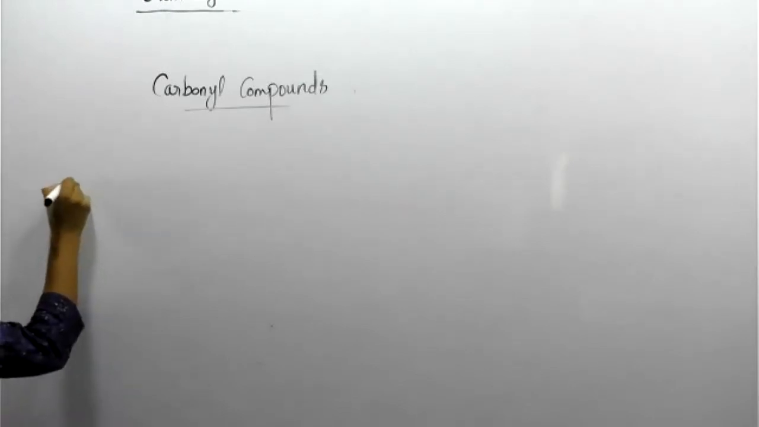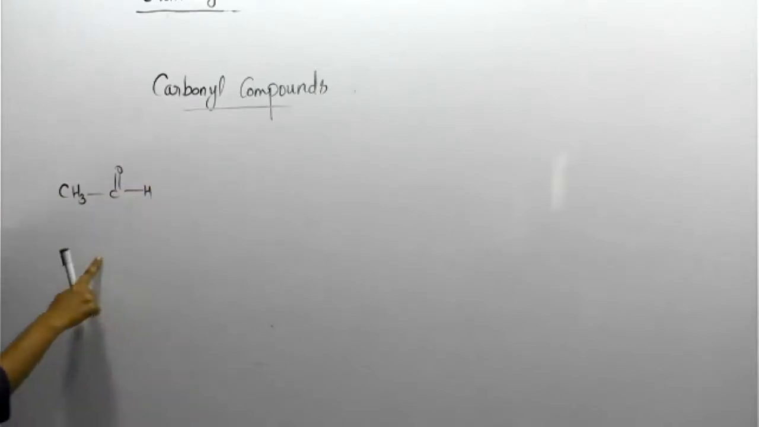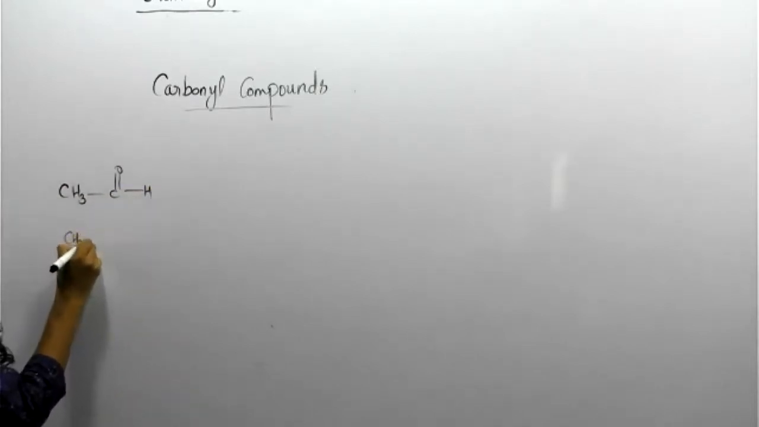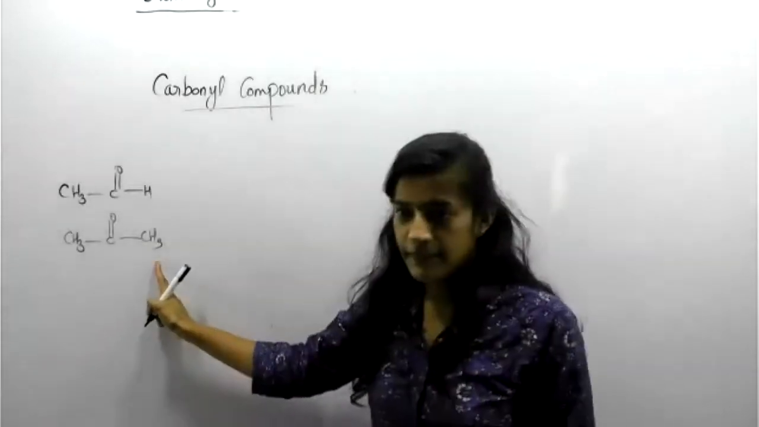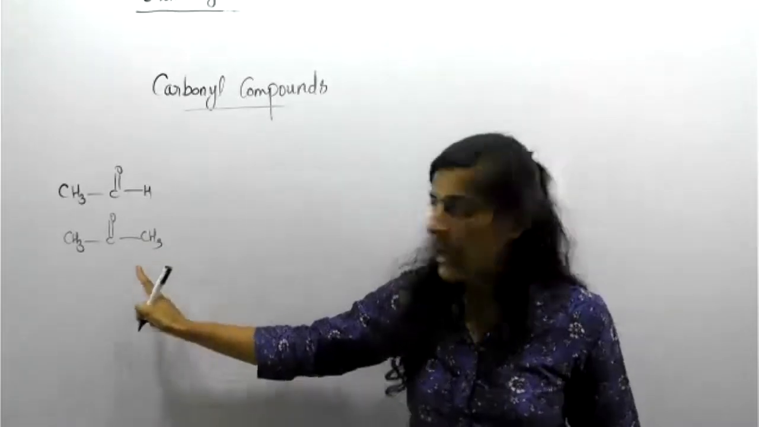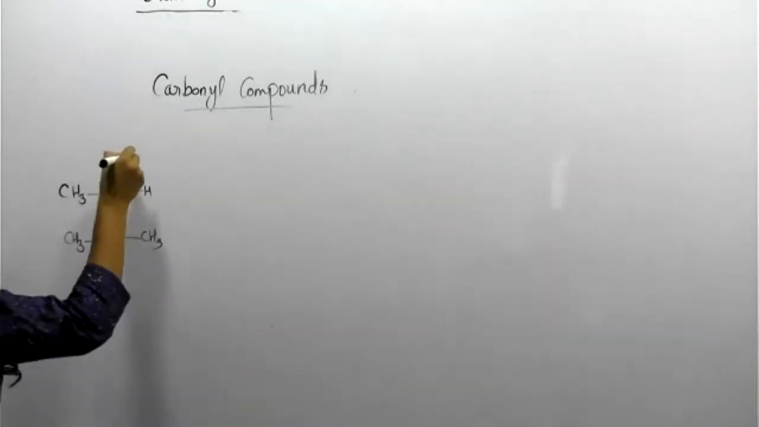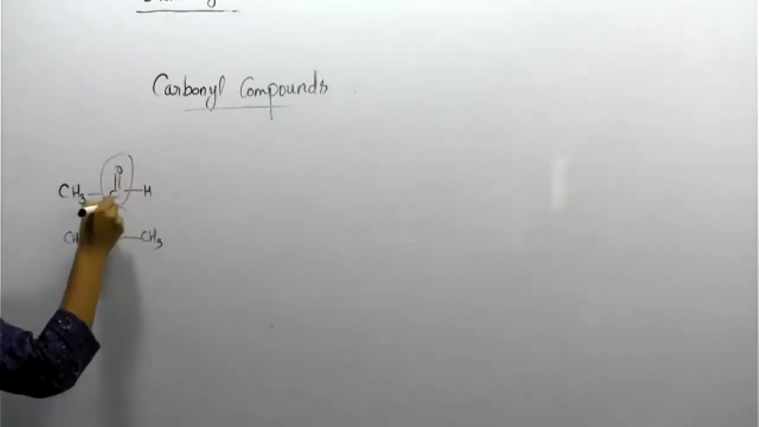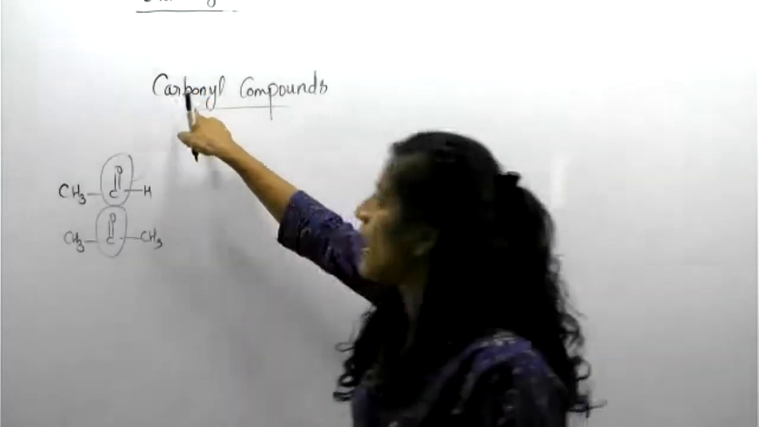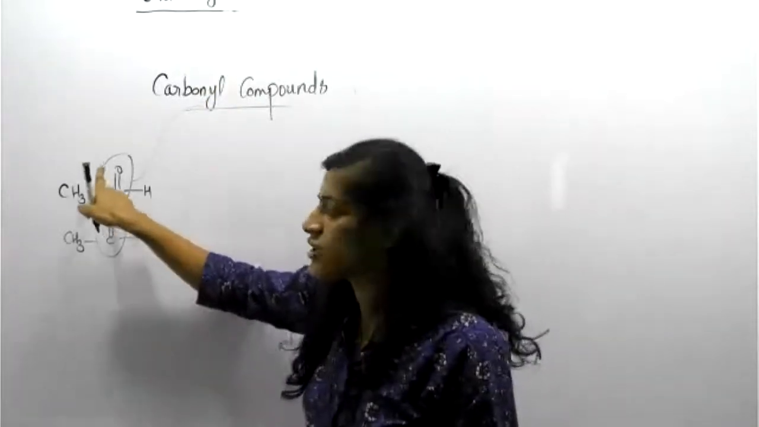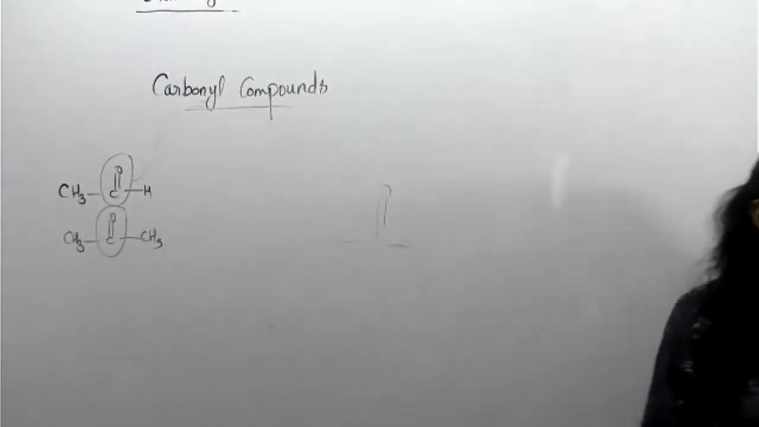The aldehyde general formula is CH3, C double bond O H, right? And at the same time CH3, C double bond O, CH3. This is called what, students? Ketone. This one is a ketone and this one is an aldehyde. Here we can see there is a common functional group, C double bond O. Here also C double bond O. That's why the name is carbonyl, meaning carbon and oxygen together. This is called a carbonyl compound.